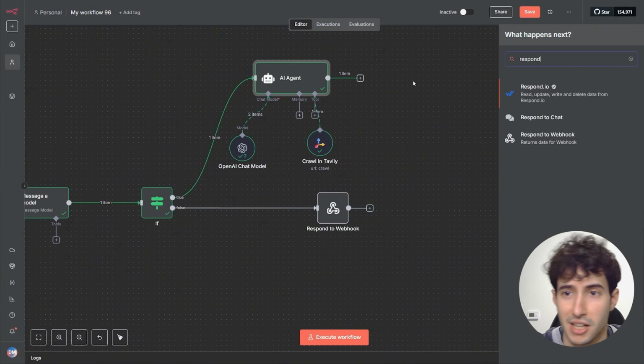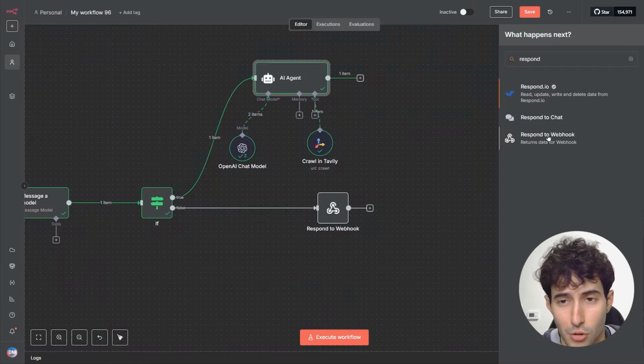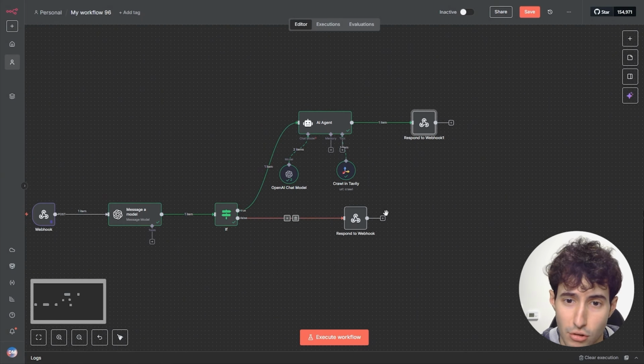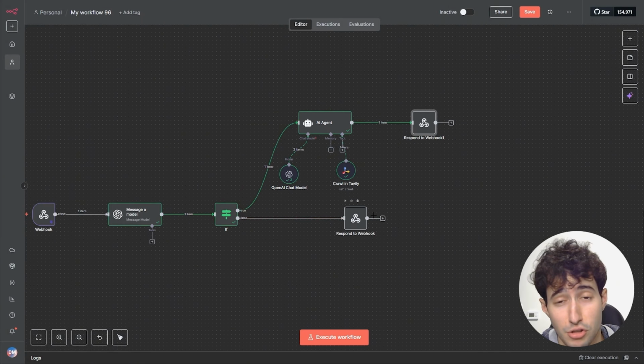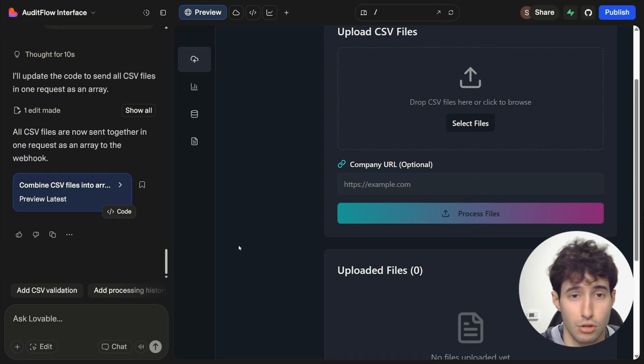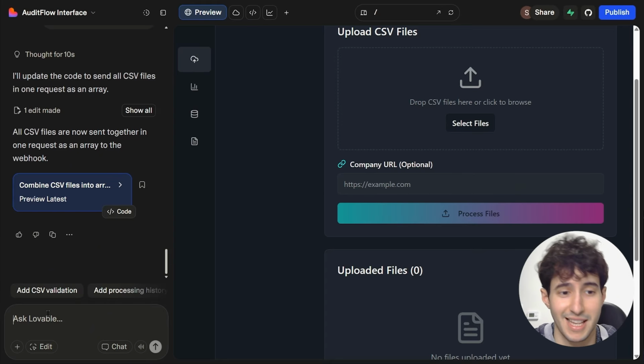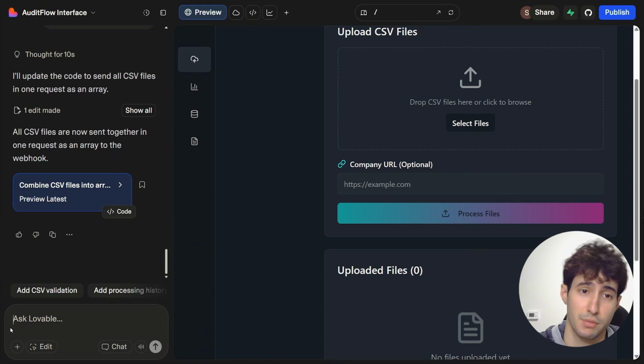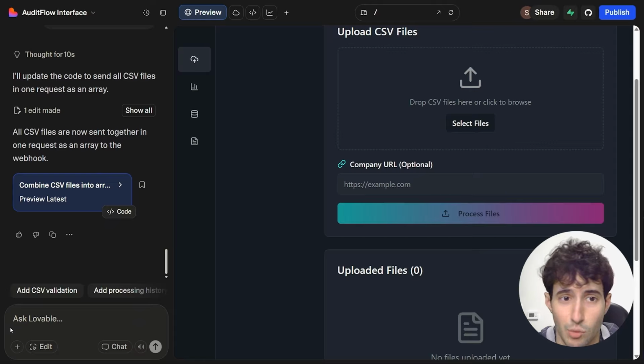So now all we have to do is to simply return this back in our Lovable interface, which we're going to do by coming over here and searching for a respond to webhook node. But now, before we're able to execute both of these respond to webhook nodes and send our analysis back in our Lovable interface, what we have to do is to go back over to Lovable and tell it that it needs to expect to receive a response and also to create a section where it can display it.